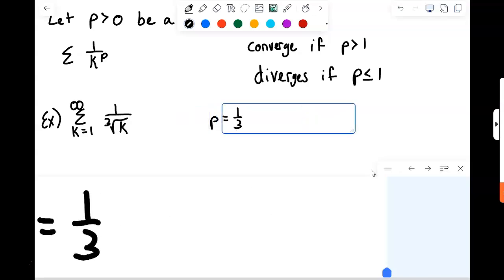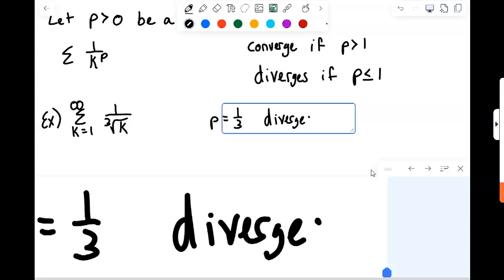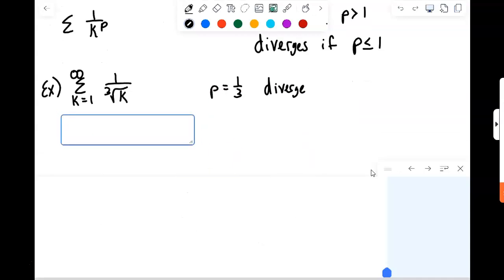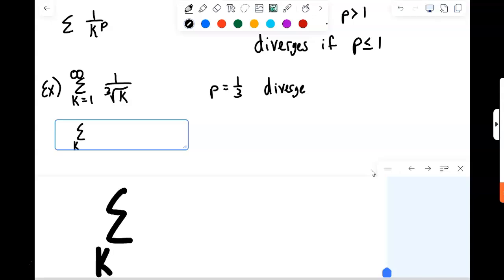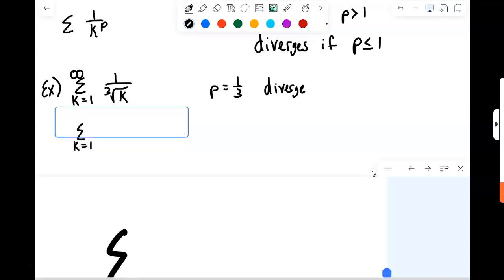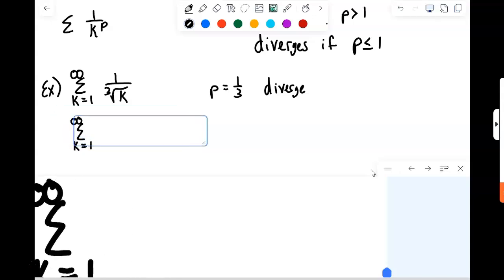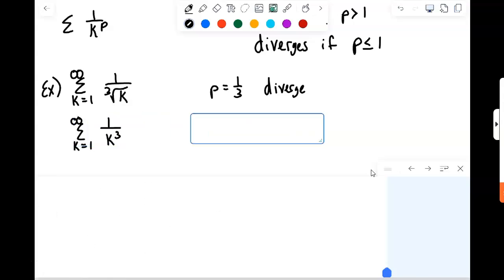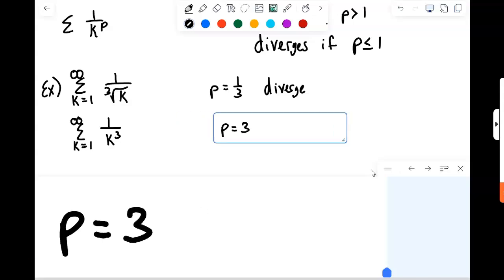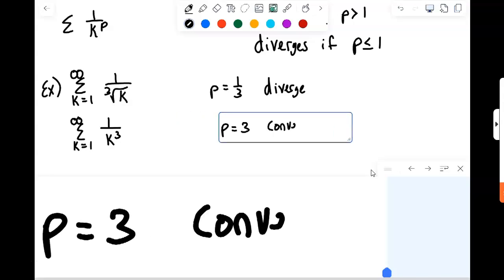Since p would be 1/3, that's less than 1, so we know our series is going to diverge. On the other hand, if we have the series as k goes from 1 to infinity of 1 over k to the 3rd, then p is equal to 3 there, and the series will converge.